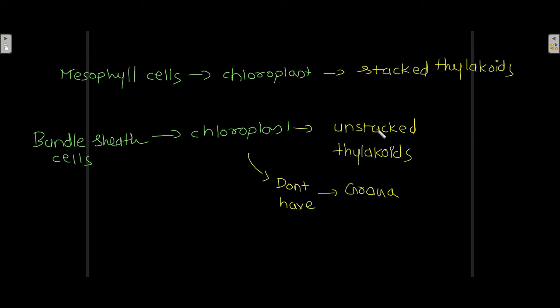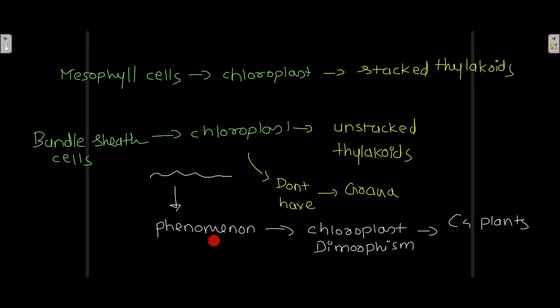This phenomenon is known as chloroplast dimorphism, which exists in C4 plants. In C4 plants, the mesophyll cells contain chloroplasts which have stacked thylakoids, and bundle sheath cell chloroplasts have unstacked thylakoids. This is known as chloroplast dimorphism, which is exhibited by C4 plants.